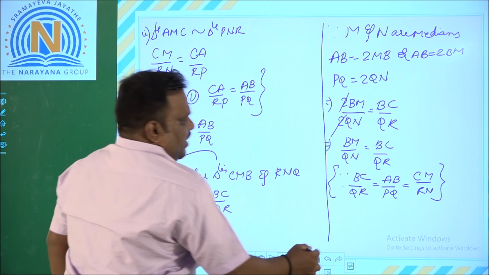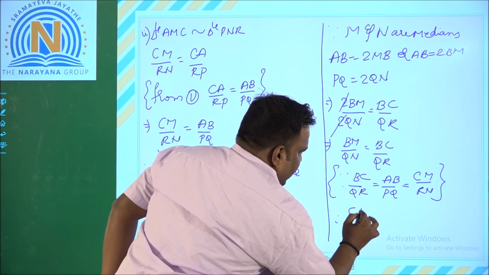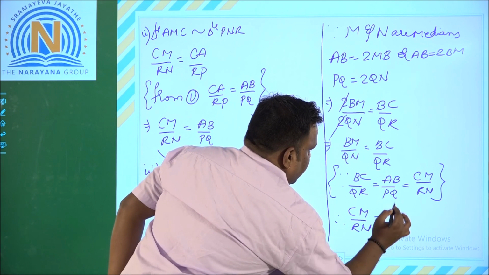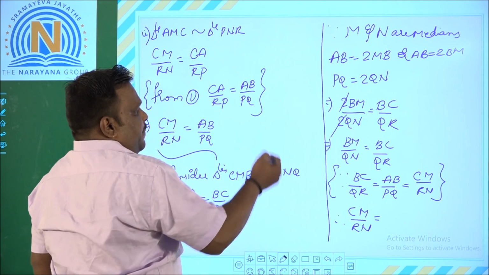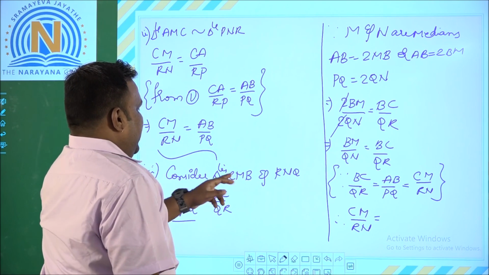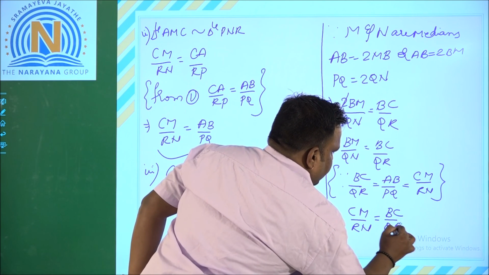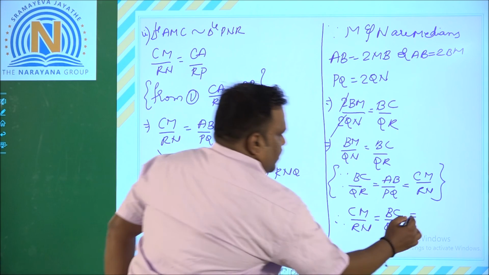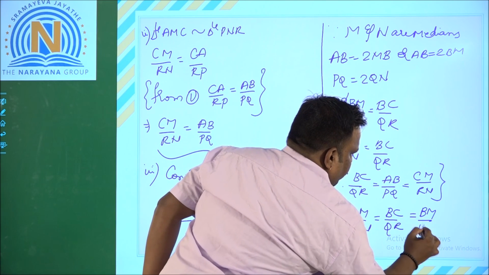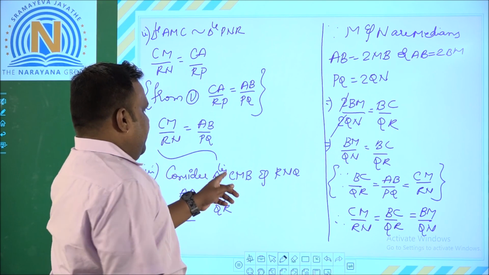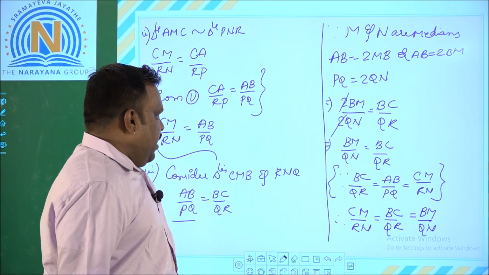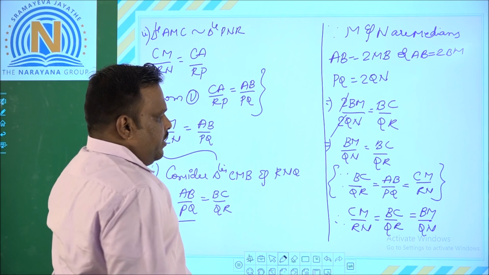So finally, CM by RN is equal to BC by QR is equal to BM by QN.